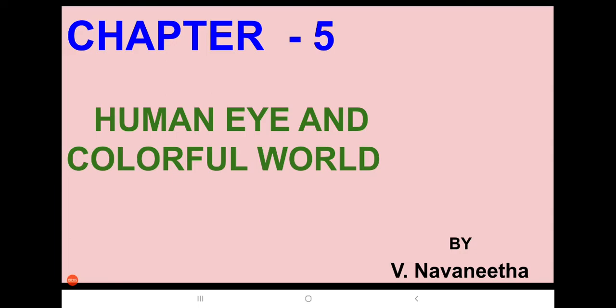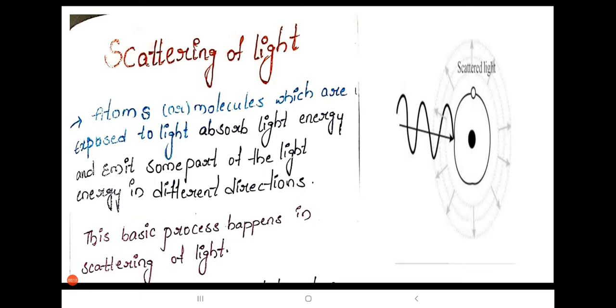Now we are going to discuss the topic from Human Eye and Colorful World, that is scattering of light. Atoms or molecules which are exposed to light absorb light energy and emit some part of the light energy in different directions.